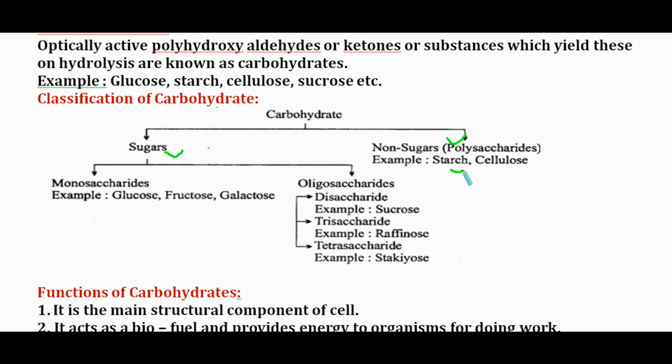Non-sugars are starch and cellulose. Sugars include monosaccharides, for example glucose, fructose, galactose. Second, oligosaccharides, which include disaccharides like sucrose, trisaccharide like raffinose, and tetrasaccharide like stachyose.